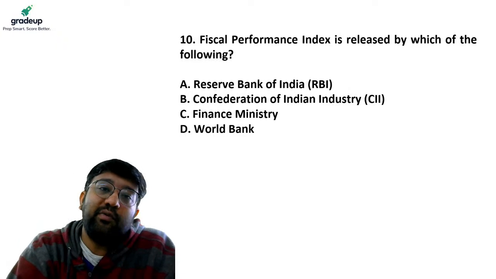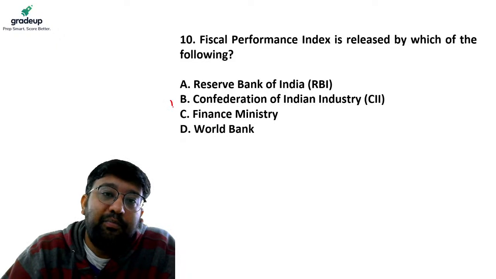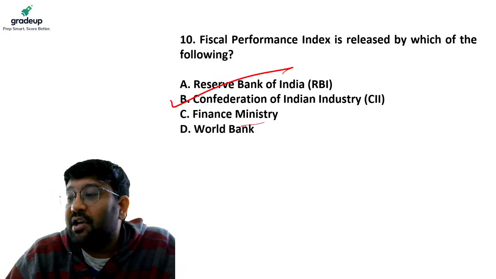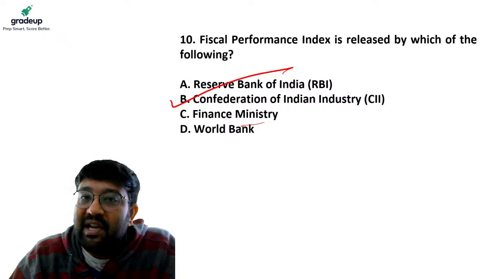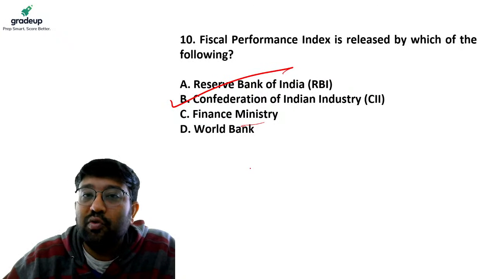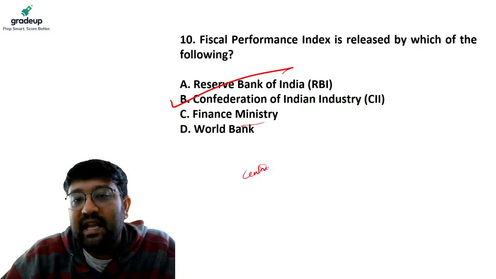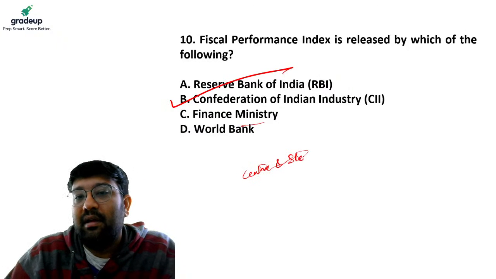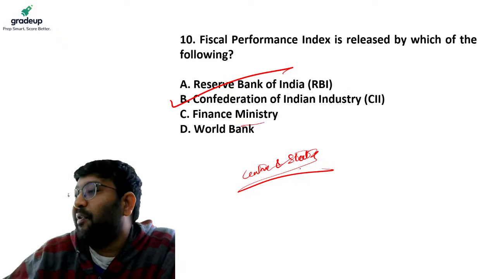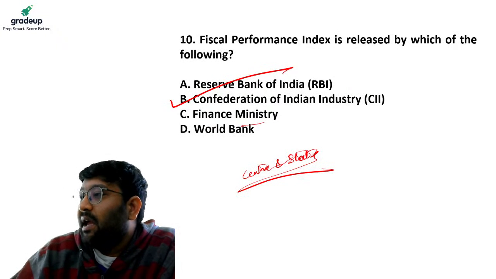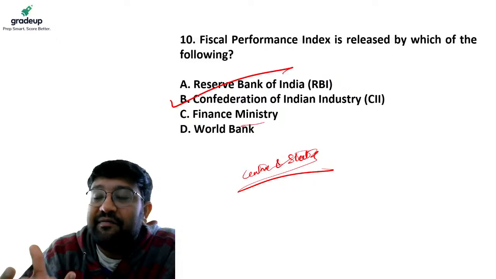The answer to this question is B. Confederation of Indian Industry publishes Fiscal Performance Index to monitor and assess central and state budgets and fiscal performances.